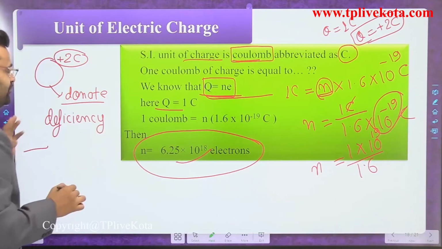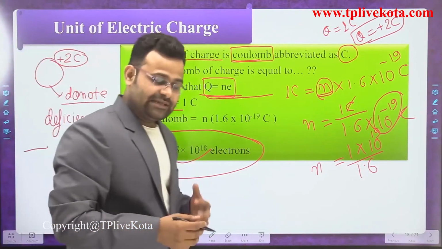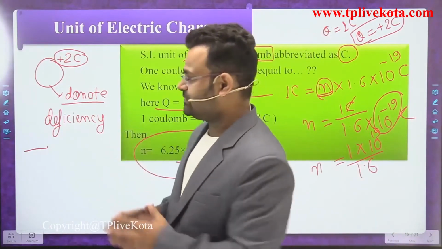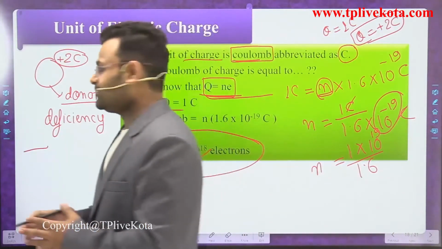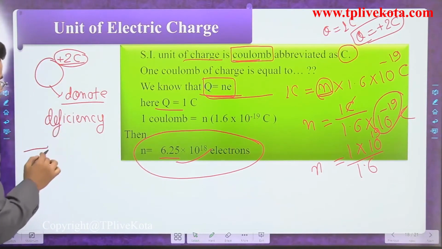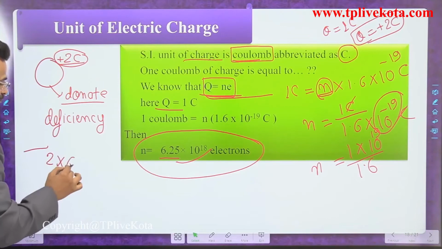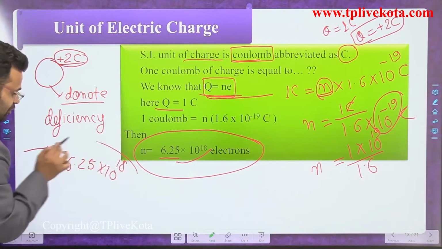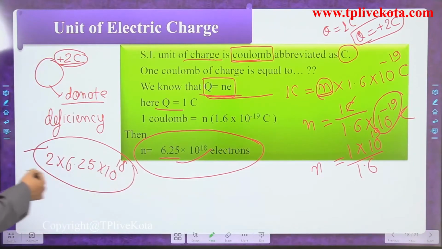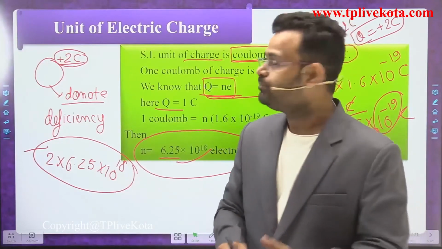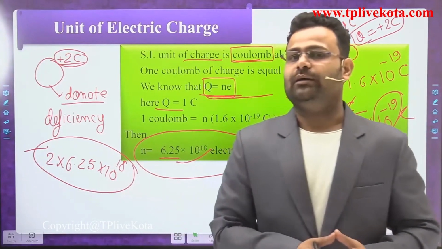First of all, are we saying it is an excess of electrons or a deficiency of electrons? It has a deficiency of electrons. How many electrons will be deficient? 1 coulomb is equal to that amount. So 2 coulomb is equal to 2 multiplied by 6.25 into 10 to the power 18 electrons. That amount of electrons will be donated by the body, and at that time the body has a 2 coulomb charge.